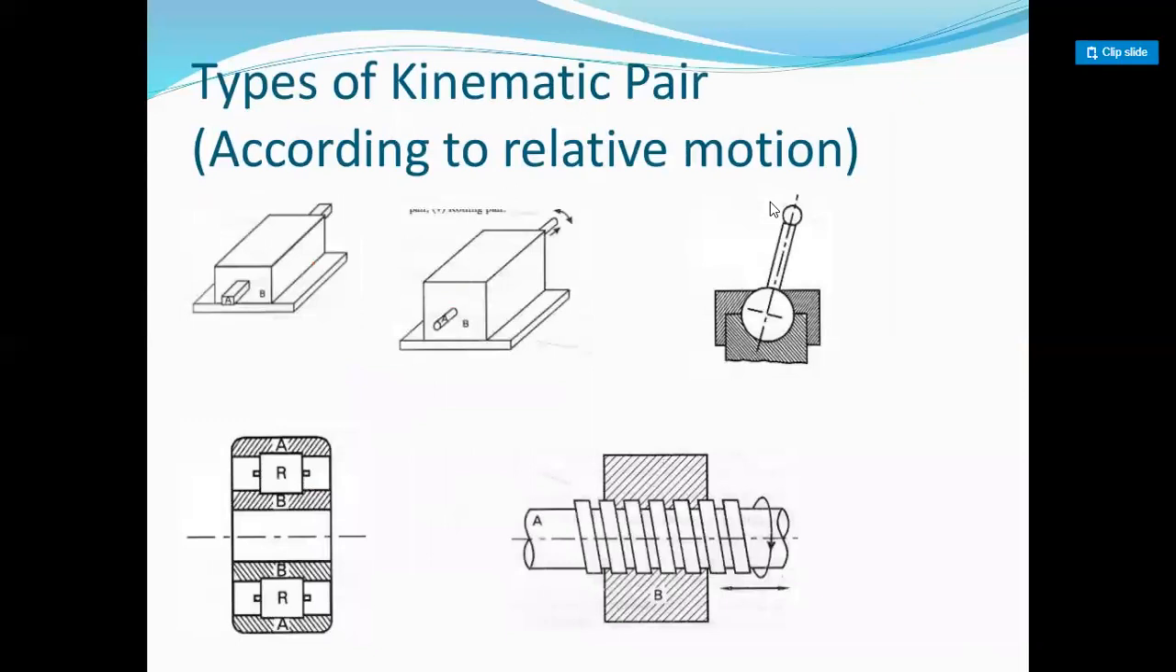These are some kinds of kinematic pair. This is the example. First one is two links connected with each other having reciprocating motion. Second one is rotary motion. Third one is oscillatory motion. So all kinds of links having relative motion between each link, the pair is called a kinematic pair.